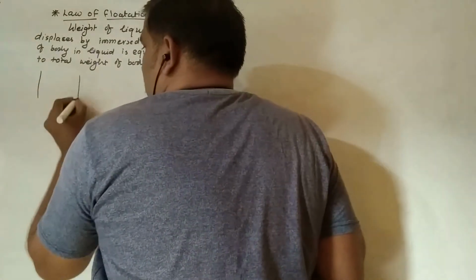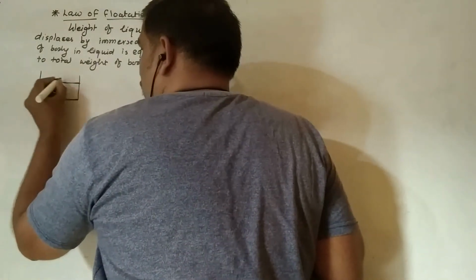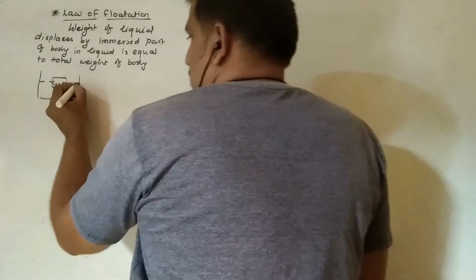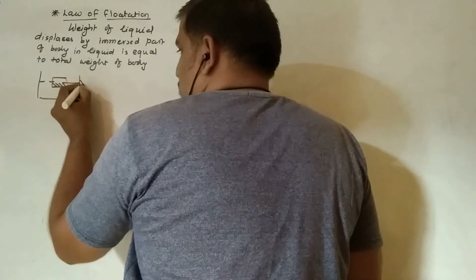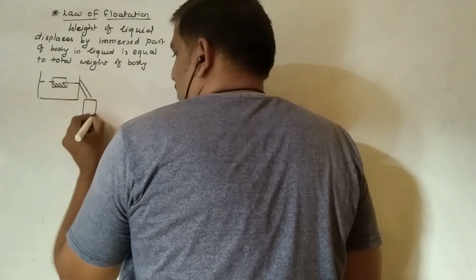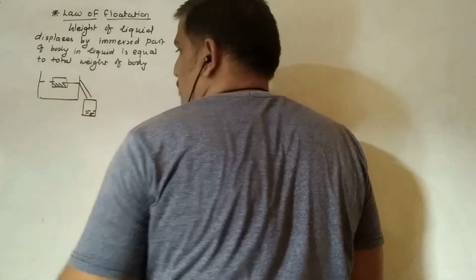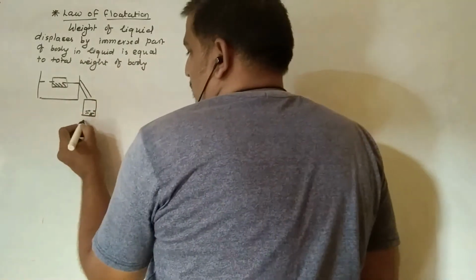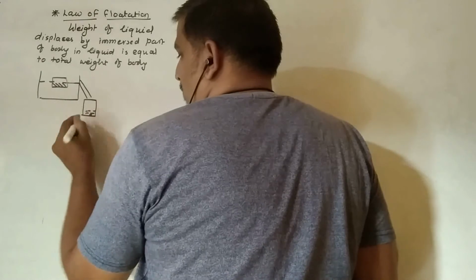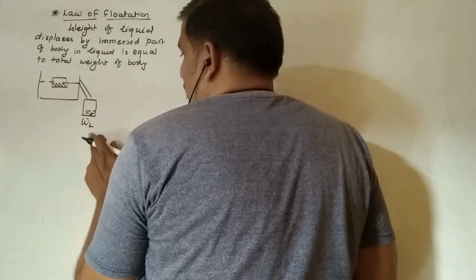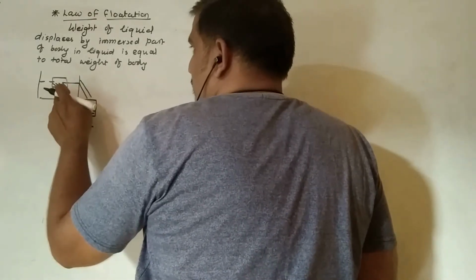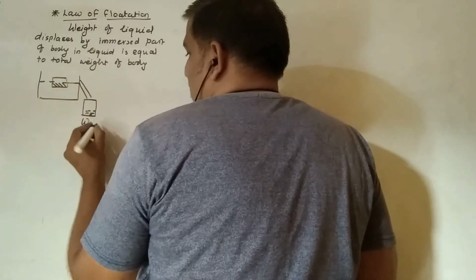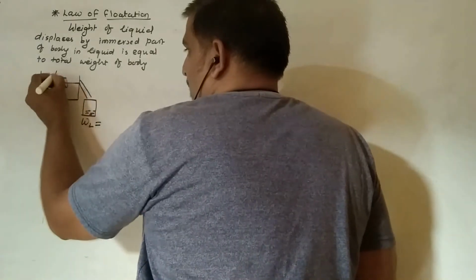Assume that a body is floating over here and some part of the body gets immersed in the liquid. Then the water gets displaced due to the immersed part of the body. The law states that the weight of this liquid which gets displaced by the body immersed in the liquid is equal to the weight of the body.